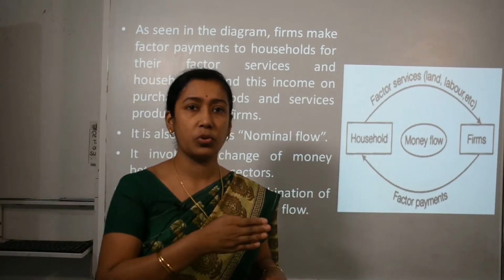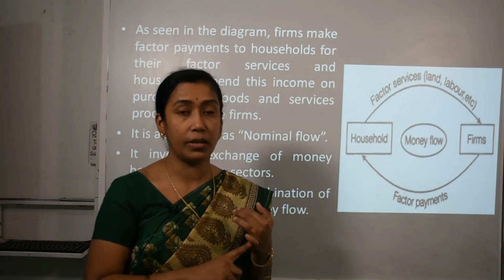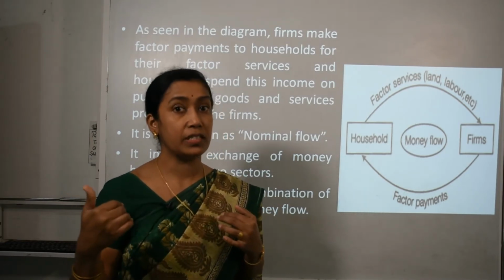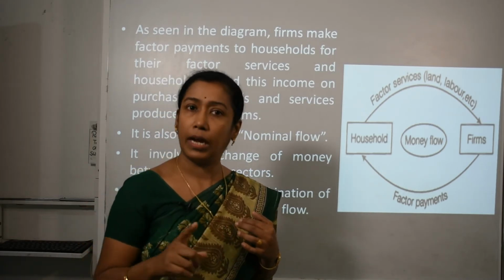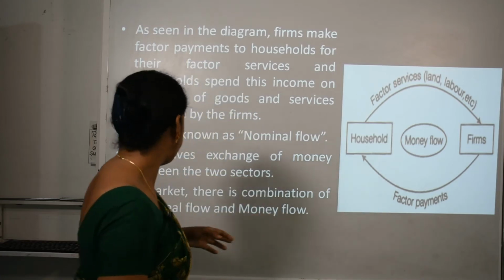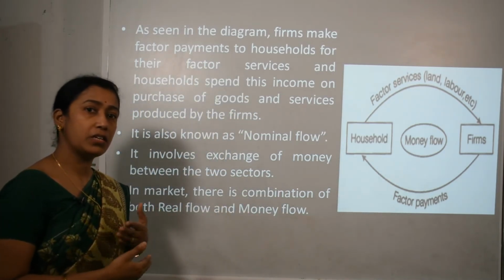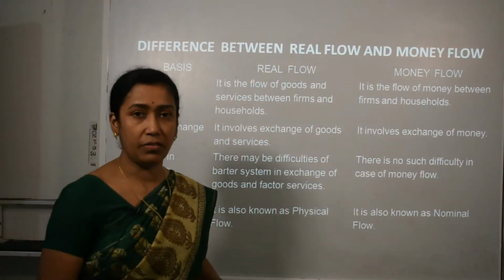From firms to households, it is in the form of rent, wages, interest and profit, that is called factor payment. From households to firms, it is in the form of consumption expenditure, that is purchasing of goods and services. In the market, we see a combination of both, that is real flow as well as money flow.